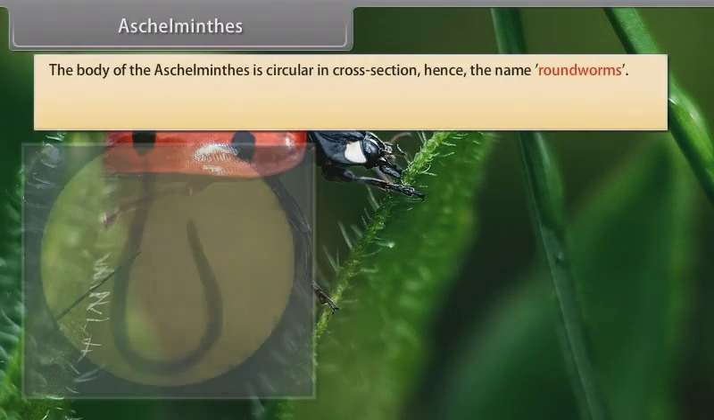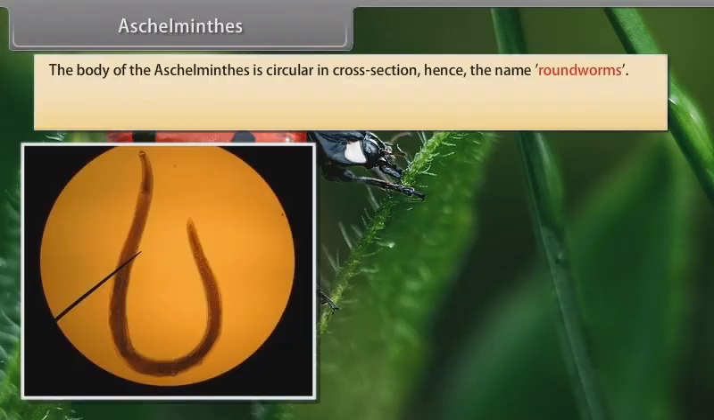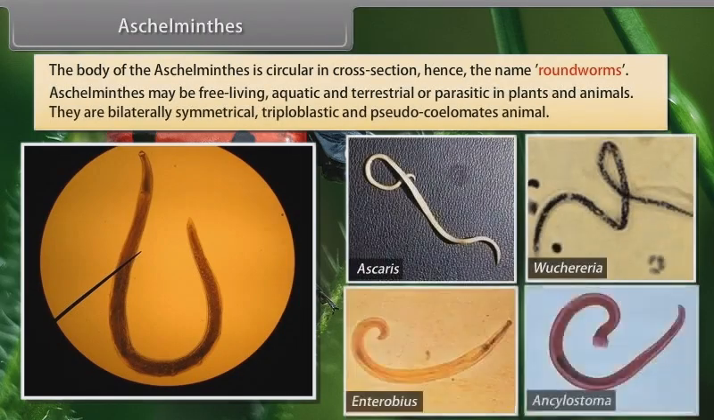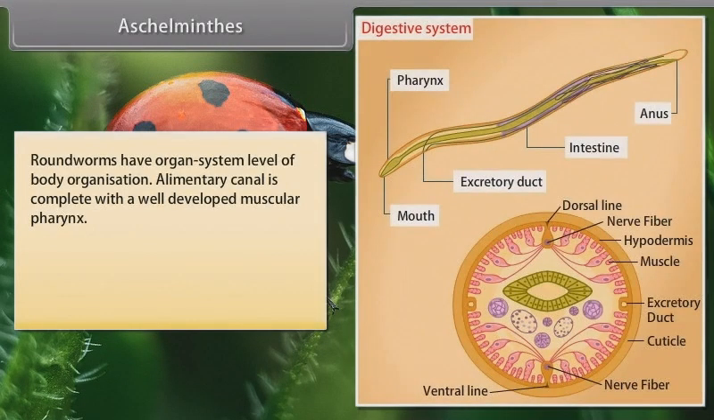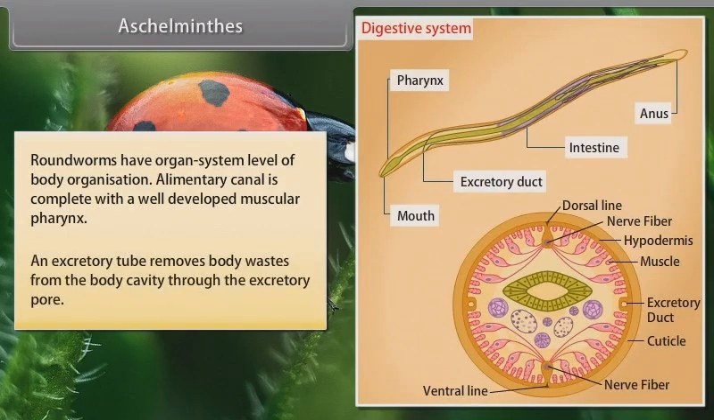Aschelminthes. The body of the Aschelminthes is circular in cross-section, hence the name roundworms. Aschelminthes may be free-living, aquatic and terrestrial, or parasitic in plants and animals. Aschelminthes are bilaterally symmetrical, triploblastic and pseudocoelomate animals. Roundworms have organ system level of body organization. Alimentary canal is complete with a well-developed muscular pharynx. An excretory tube removes body waste from the body cavity through the excretory pore.